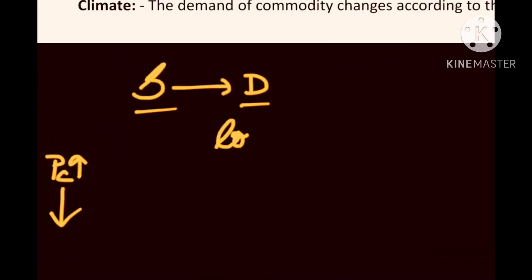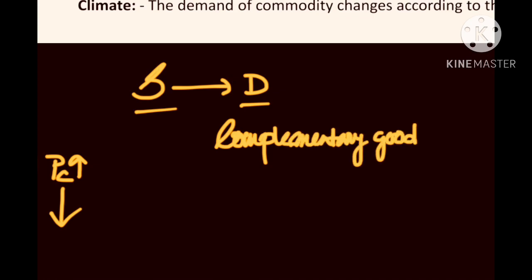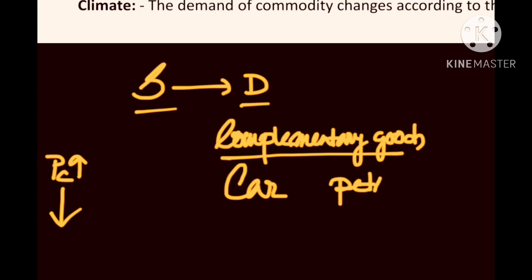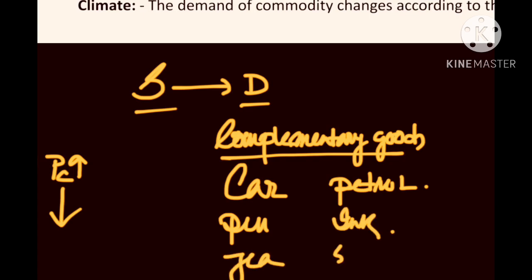Next point, complementary goods. What are complementary goods? We all know there are goods whose consumption usually depends upon the consumption of other goods. I will give you one example, like car and petrol. Another is pen and ink. Just as we talked about coffee and tea, there is tea and sugar or milk.